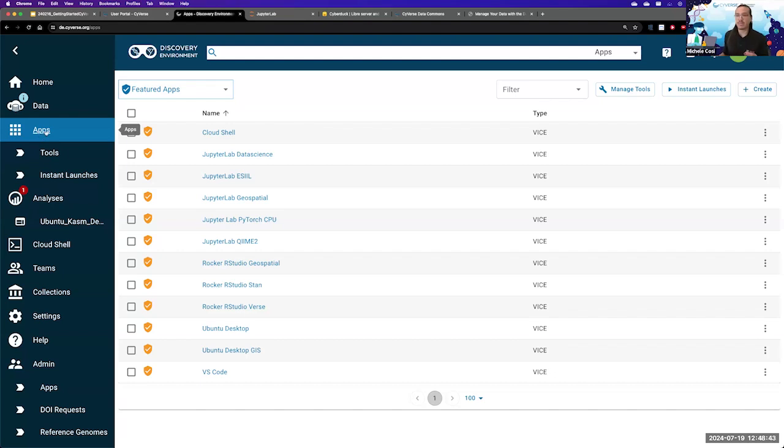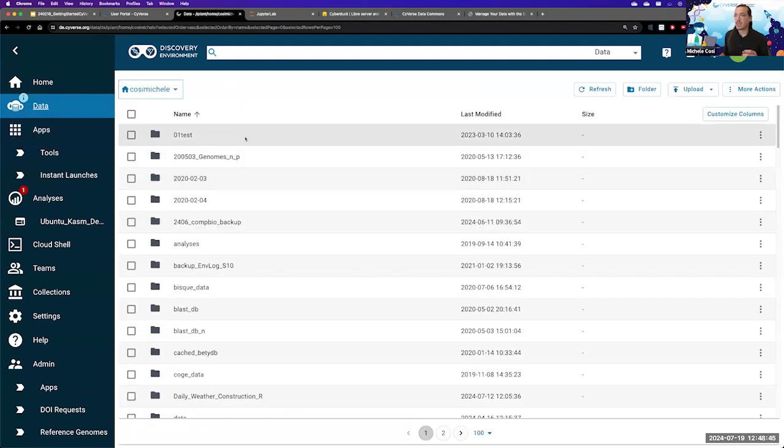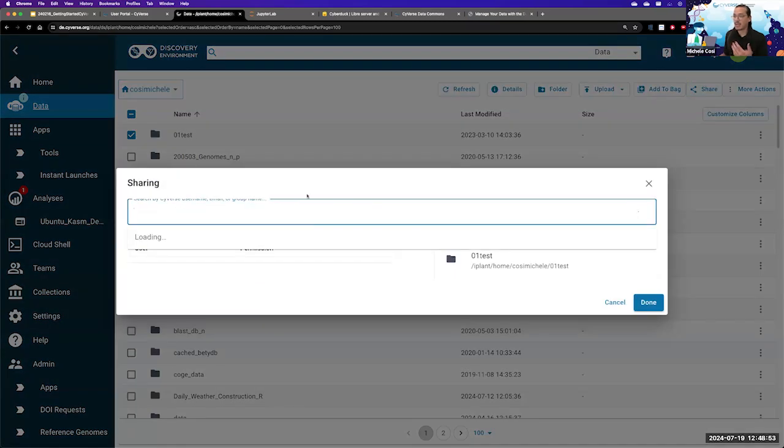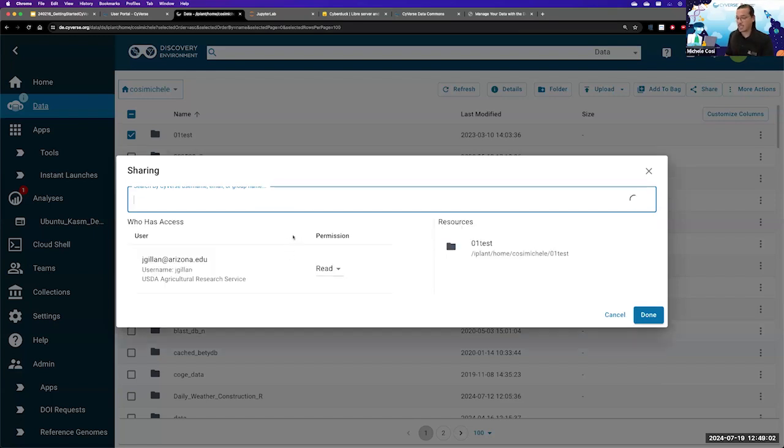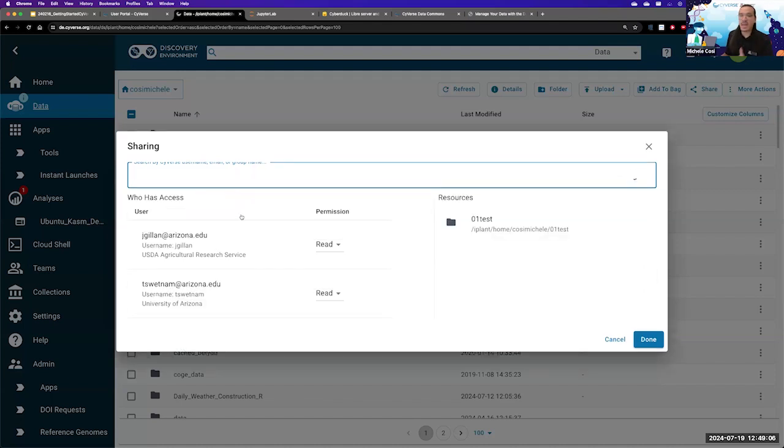Because, for example, going back to data, if I want to share this test folder with my collaborators, I will have to select it, click on share, and let's say that I want to share with two people, Jay Gillen and T Sweatnam. And maybe I have to add some more people.